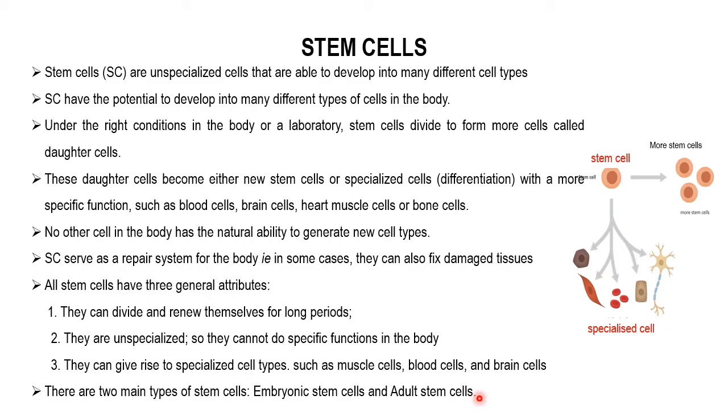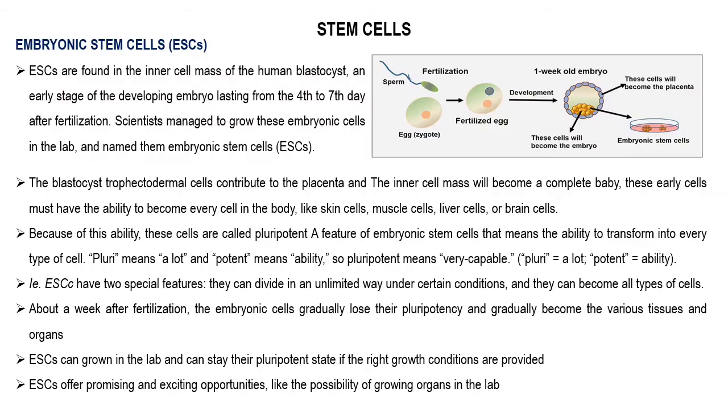In the next slides we will discuss adult stem cells, embryonic stem cells, applications of stem cells, and induced pluripotent stem cells. First we can see the embryonic stem cells. Embryonic stem cells are found in the inner cell mass of the blastocyst. Blastocyst means an early stage of the developing embryo, lasting from the 4th to 7th day after fertilization.